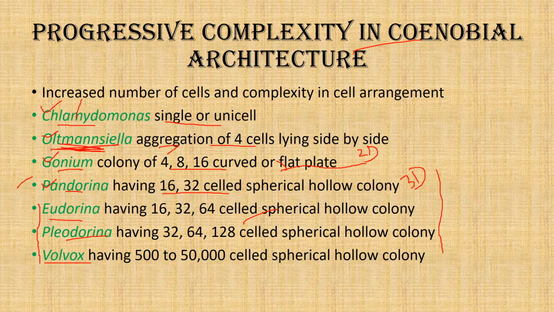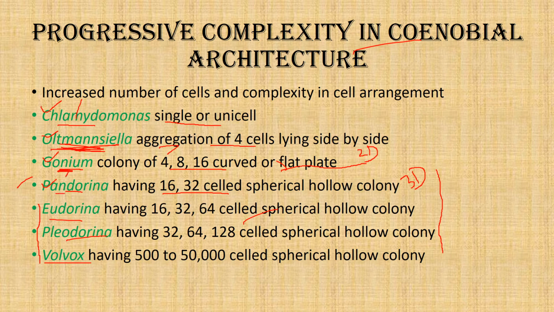All the cells are of equal size, they are all flagellated, and they all take part in reproduction. As we go from Altmansiella to Gonium, here also there is no difference. All the cells are equal in shape, size as well as physiology.